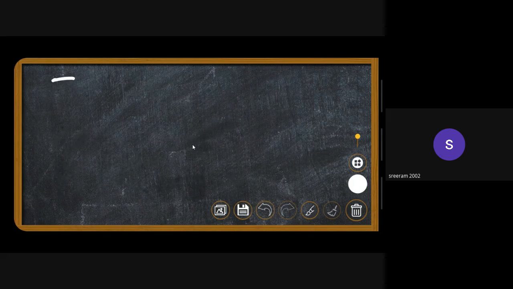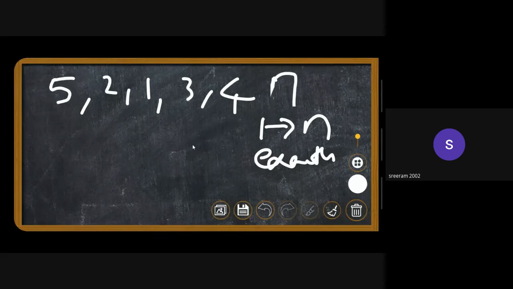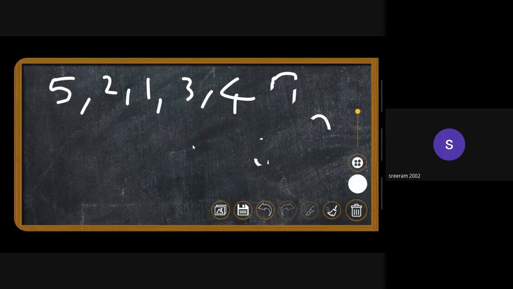For example, let's say we have 5, 2, 1, 3, 4. Sorry, I forgot to tell you. If the size of the array is n, every element from 1 to n will be in the array exactly once. Okay, so this is given in the problem statement. Fine. So in this case, we have 5, 2, 1, 3, 4, right?